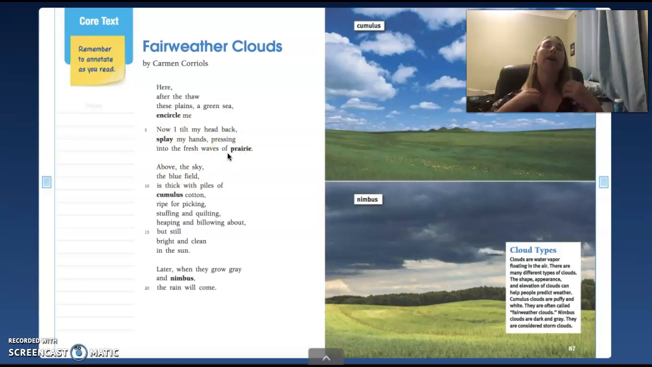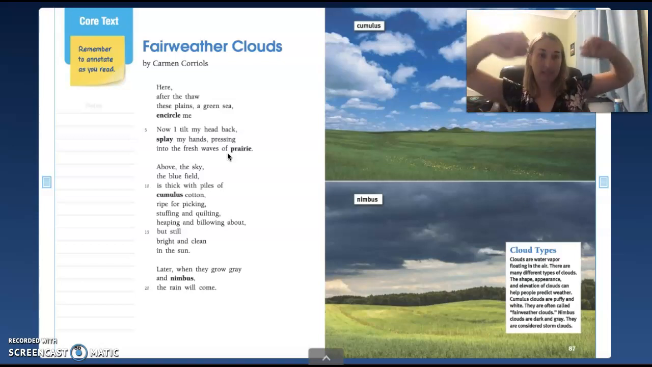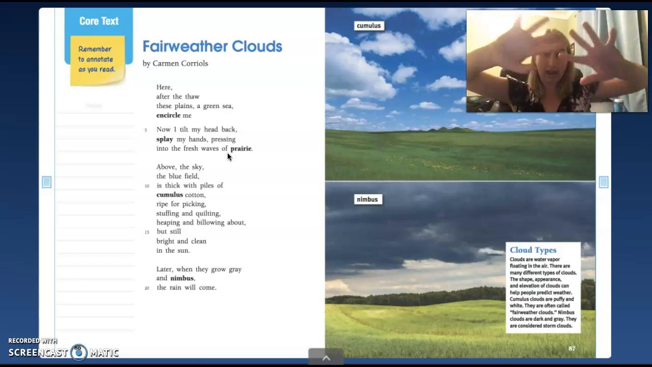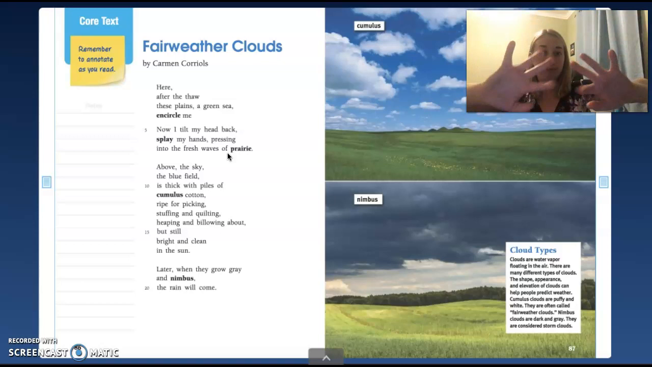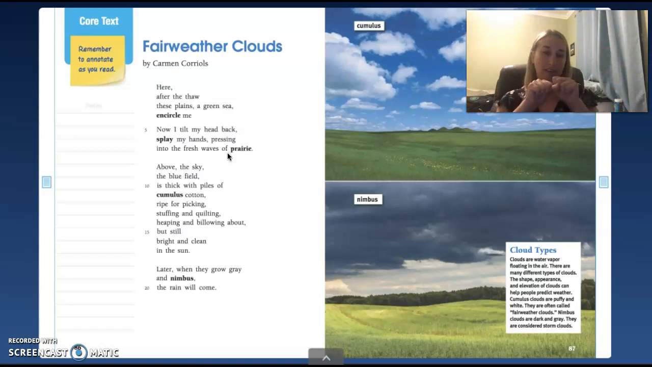He's laying his head back and he's spreading out like a grass angel, right? And he's splaying his hands to the grass and he's pressing into the fresh waves of the prairie. What does grass feel like? What do you guys think it feels like? What do you think it would be like to lay in a grass or a prairie? Right? I think it would be a little bit itchy.